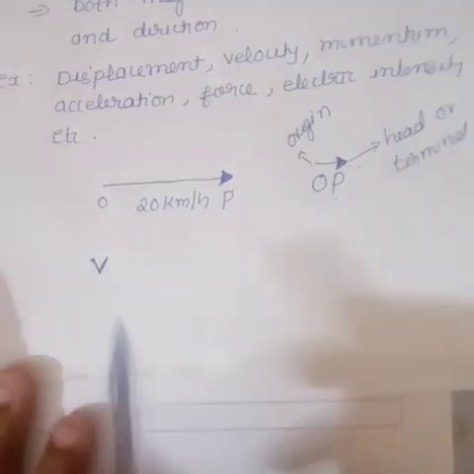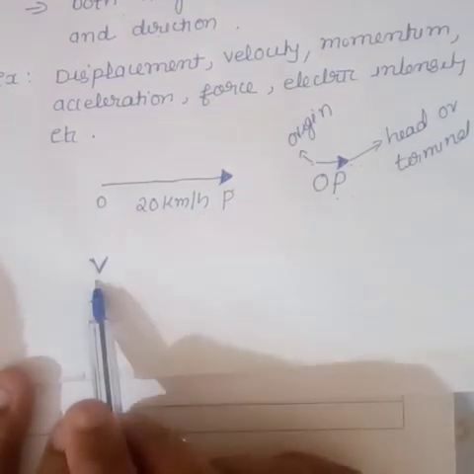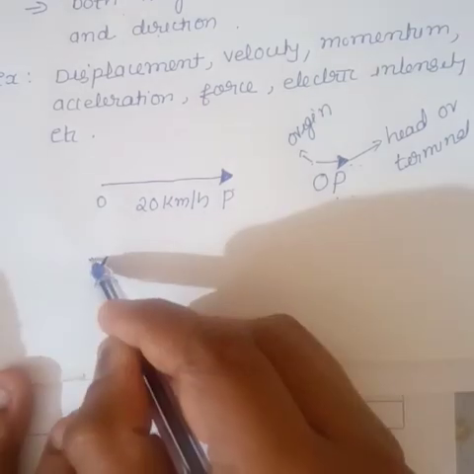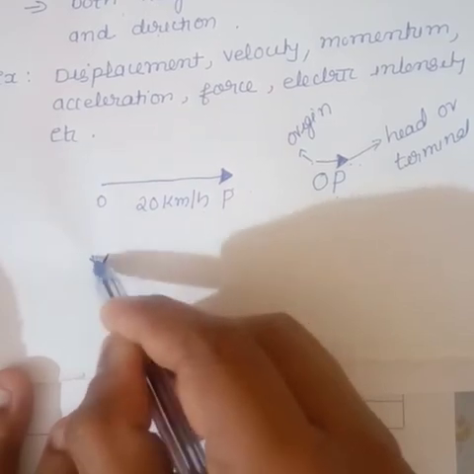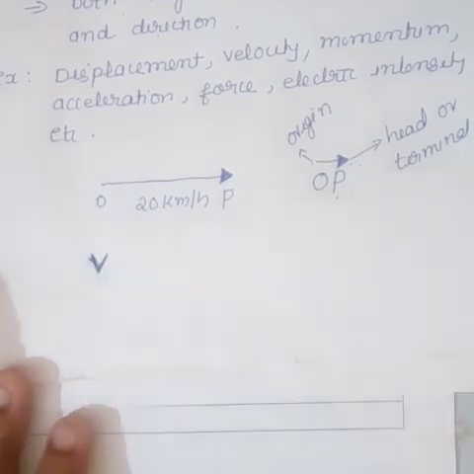At other times we represent vectors by using bold letters. So this velocity is in a bold letter, which denotes it is a vector quantity.